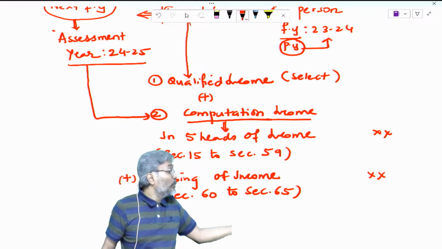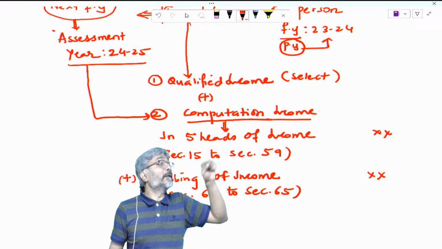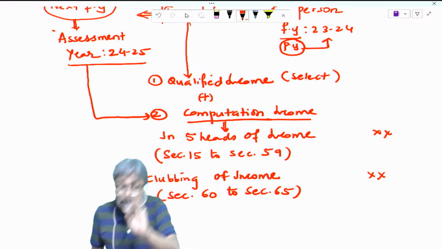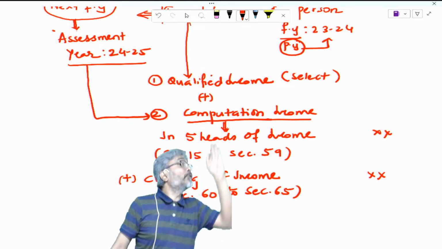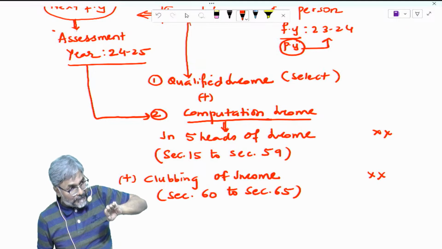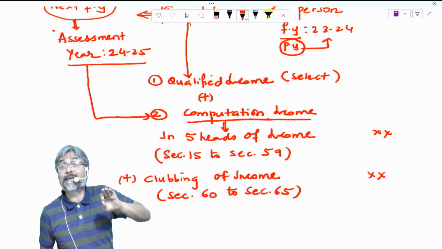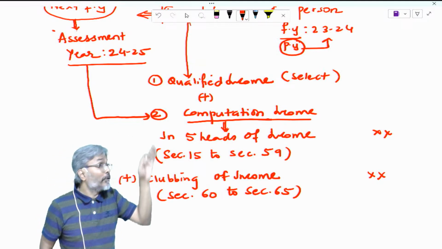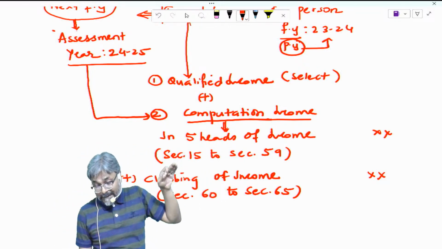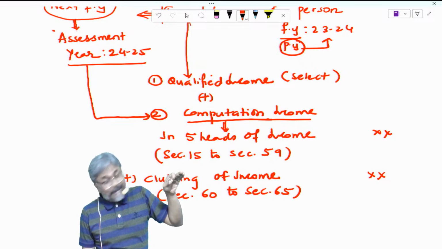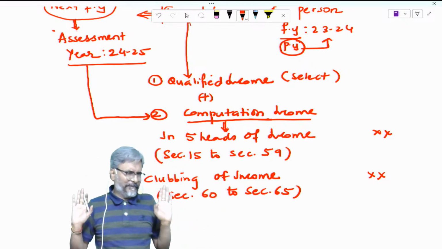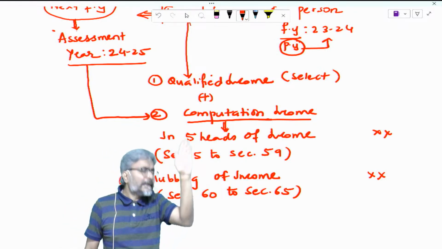Don't come to us to ask for a refund. We will not give you a refund. But what we can do is, you have a loss, you take it to the next year, and in the next year you do the adjustment, that is set off. It is known as set off of your loss against your next year's income, and on whatever is the balance, pay 30%, assuming 30% is the tax rate.